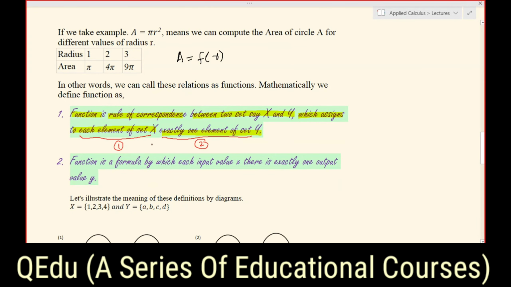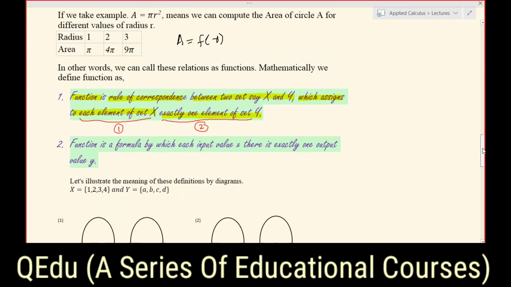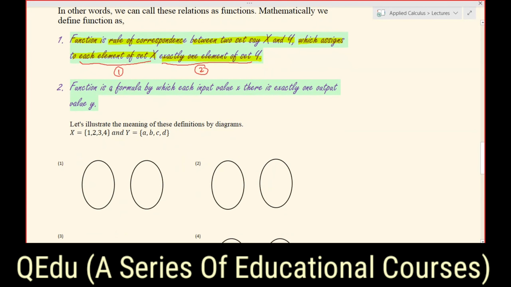These 2 points are to be noted to understand the clear definition of the concept of a function. Furthermore, in simple words, we can also define a function as a formula by which for each input value x, there is exactly one output value y.